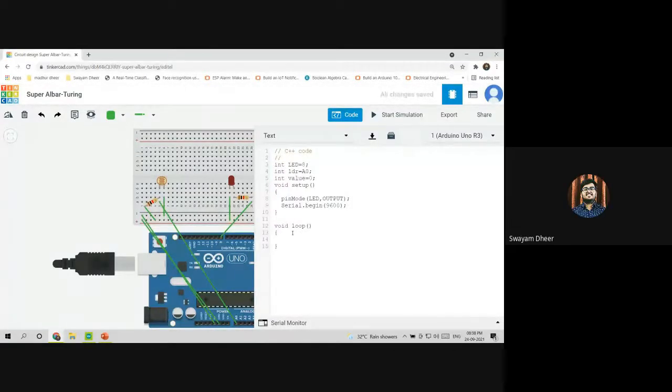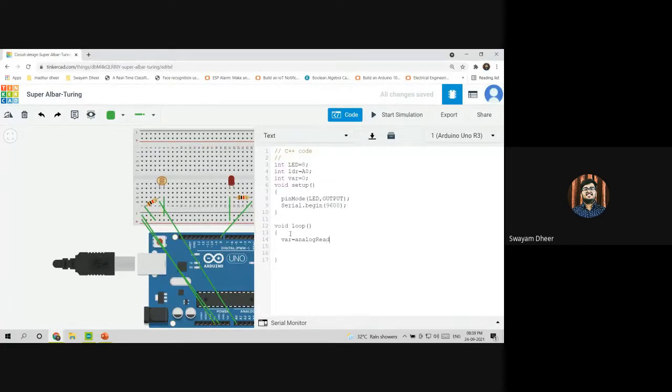So is everybody done with the void setup function? Yes. So now I'll be writing the code for the void loop area. Again, we need to store some value in the variable, right? Wait, I'll change the name of this variable, else it will be very confusing. I name it var. That's right. So we need to give some value to the variable, right? The value is coming from which device? Photoresistor. Exactly. So what command should I use to get the values from the photoresistor? The read one. Yes, perfect. Analog read.